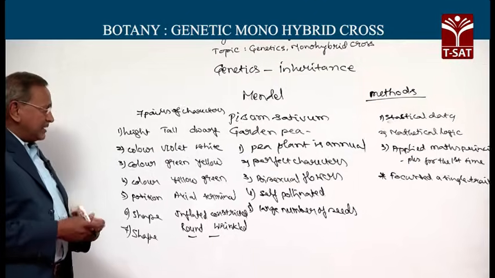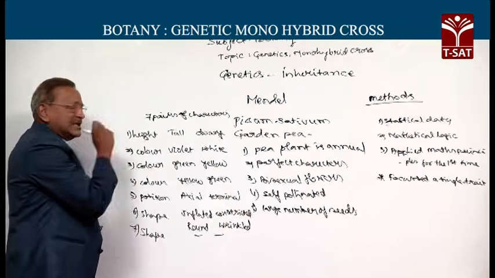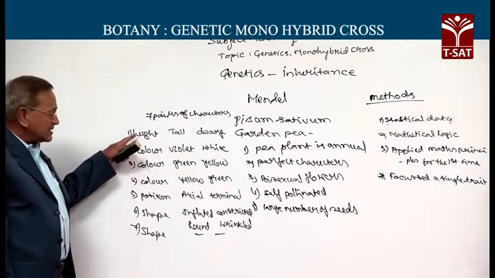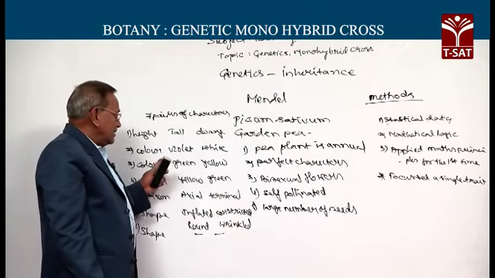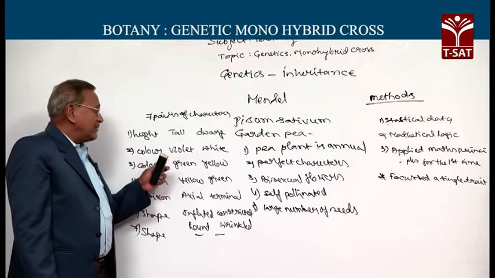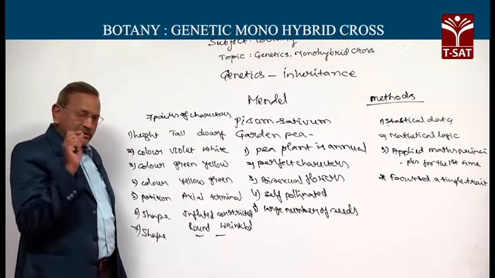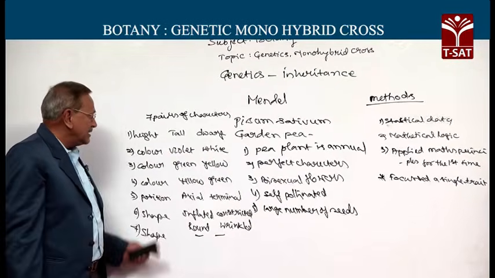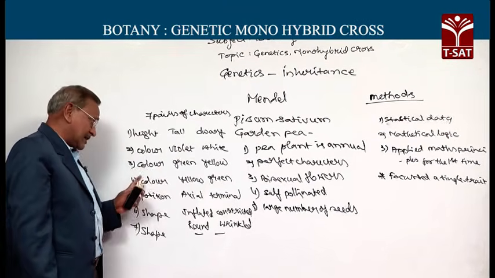A tall plant and a dwarf plant are dissimilar only in their height. They are similar in all other characters. A violet flower producing plant and a white flower producing plant differ only with regard to color, and they are similar in the remaining six characters.